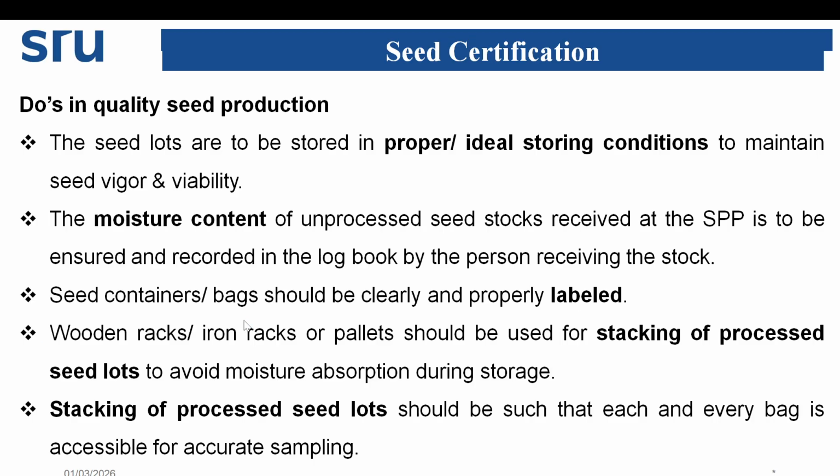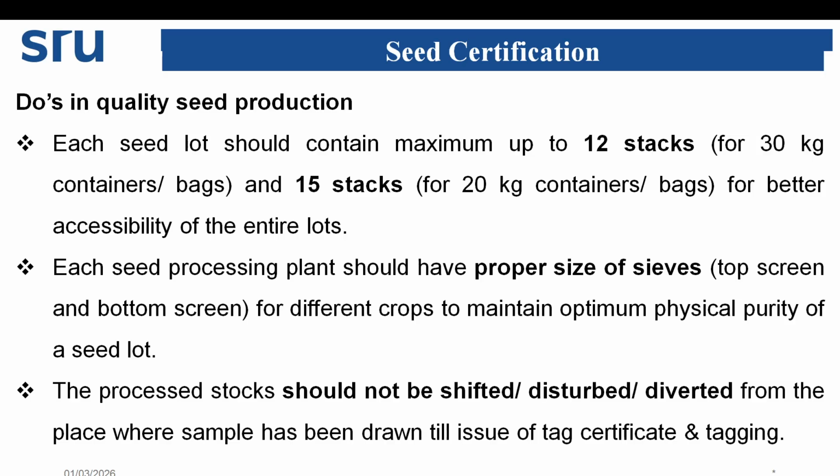Seed containers and bags should be clearly and properly labeled. Wooden racks, iron racks or pallets should be used for stacking of processed seed lots to avoid moisture absorption during storage. The stacking of processed seed lots should be such that each and every bag is accessible for accurate sampling.